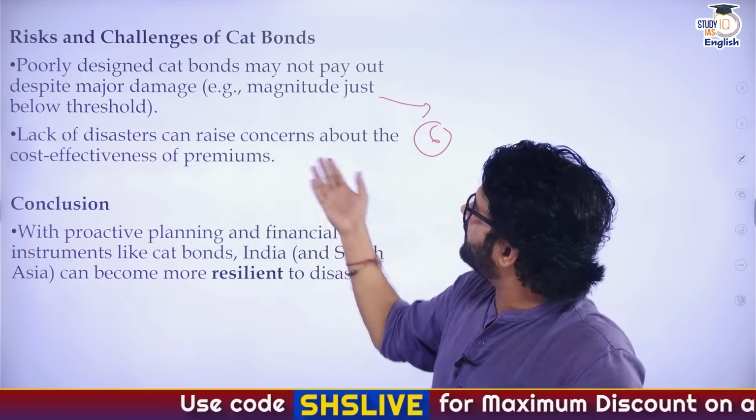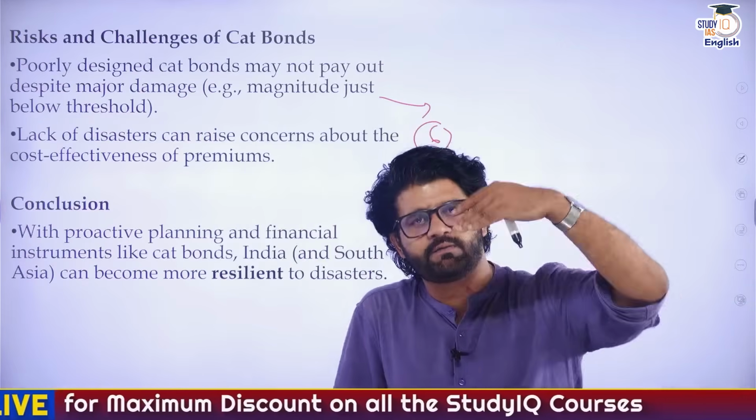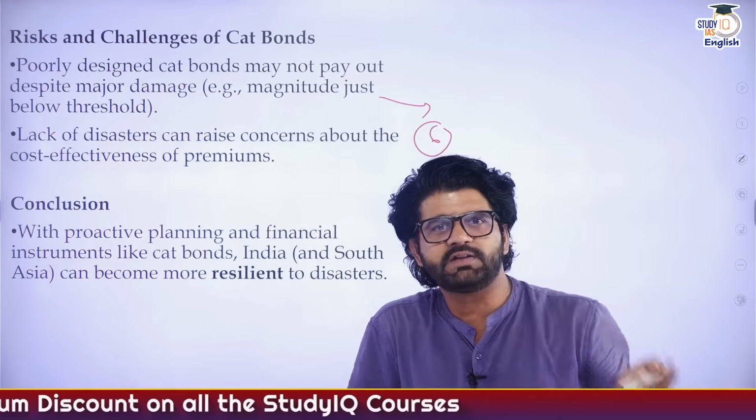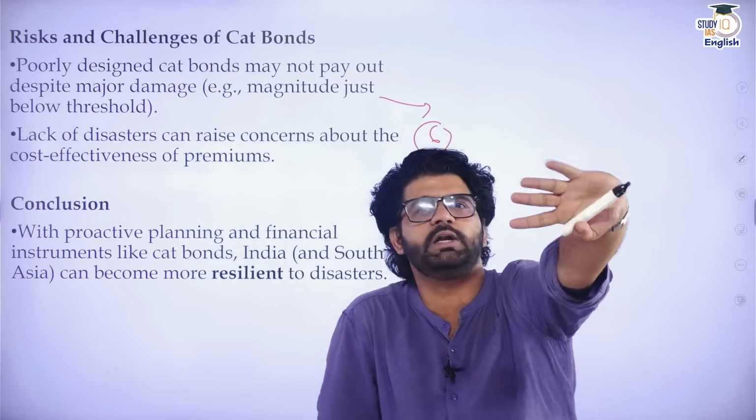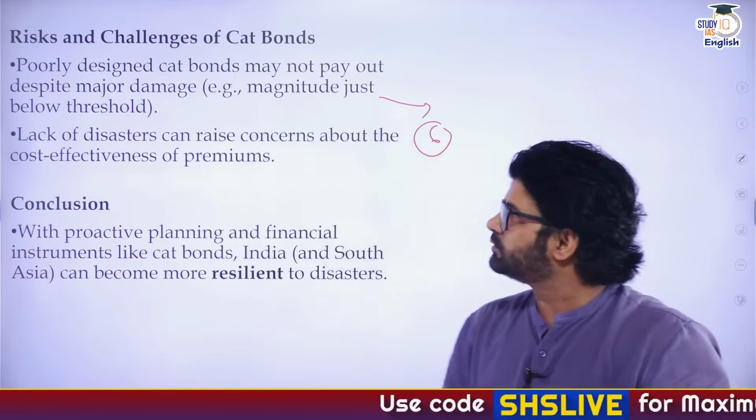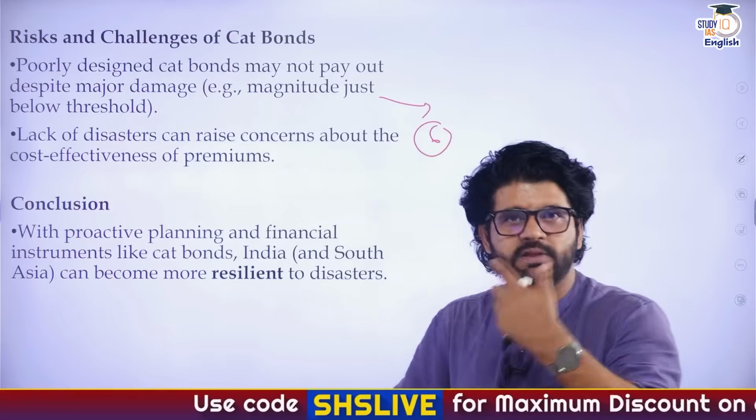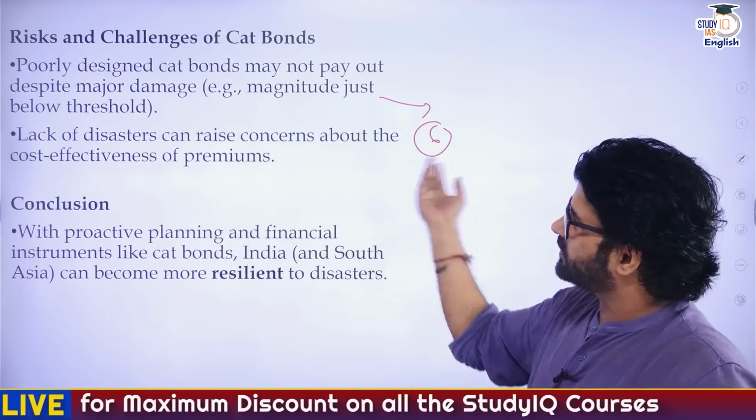Lack of disasters can raise concern about the cost effectiveness of the premium. So the government is paying interest every year. If a disaster does not happen, the principal amount will also be paid back to the investor after the maturity period. What is the government gaining? They have lost a lot of money in the premium, right? If a disaster happens, then the government will be helped to a certain extent. So that is the second point: lack of disaster can raise concern.